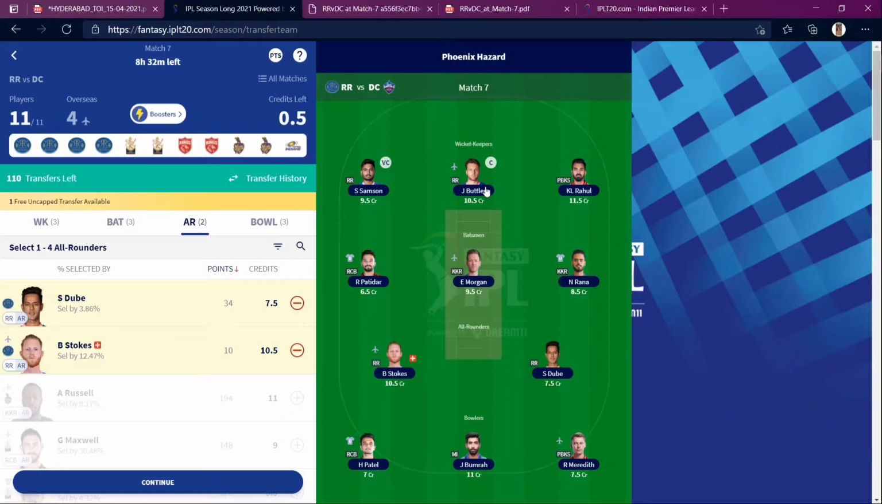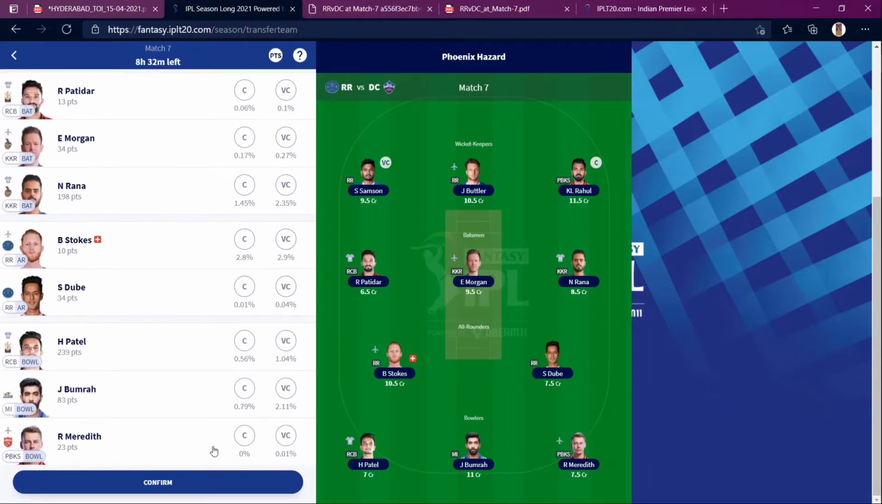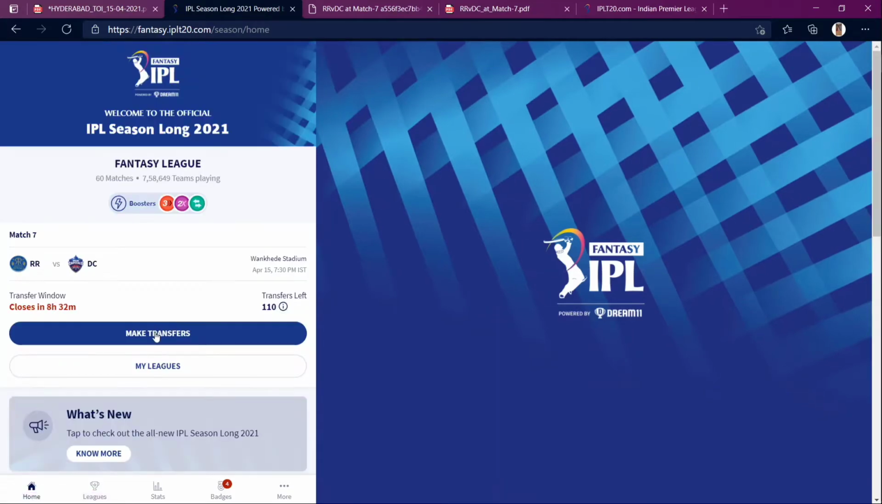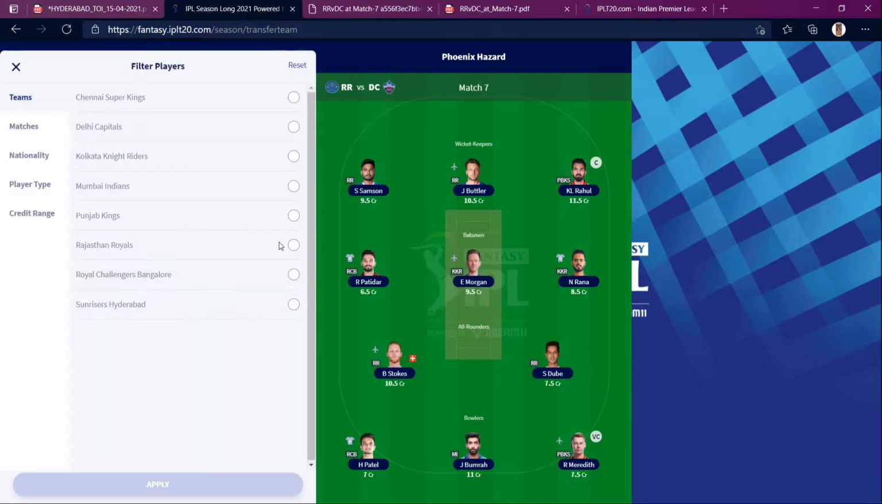Now here my captain is gonna be Butler and Samson. Now I'm not using any transfers. So if it's tomorrow's match, I will be having Rahul and Meredith as my captain and vice captain. So by this you need not worry about transfers, and upcoming matches can be edited like this. So this is the first trick, and the second trick is using these filters.